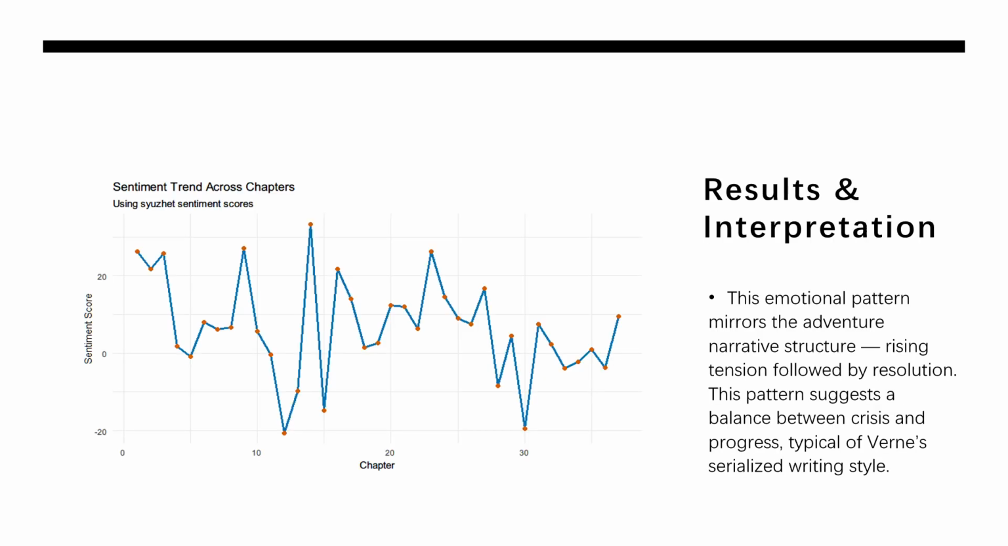This is the result and interpretation. Here you can see the sentiment trend across all chapters. The pattern rises and falls just like a journey. There are peaks of excitement and depths of crisis. High points often happen when Fogg achieves progress. Low points appear when delays or conflicts occur. So this wave-like rhythm reflects Verne's adventure style: tension followed by resolution.